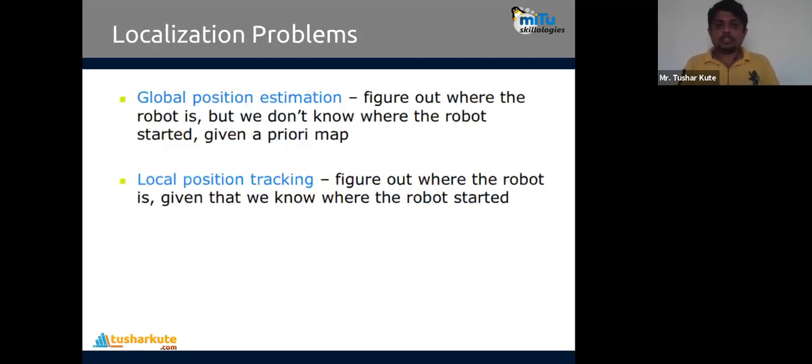In the case of global position estimation, they figure out where the robot is. We don't know where the robot started, and a prior map is not given. I'll show the sensory map also, and how the sensory map can be given. So the problem is this: global position estimation is very difficult. And for local position tracking, to figure out where the robot is, we need to know where the robot started. Those things should be available first, and position tracking will be difficult in such cases if not.